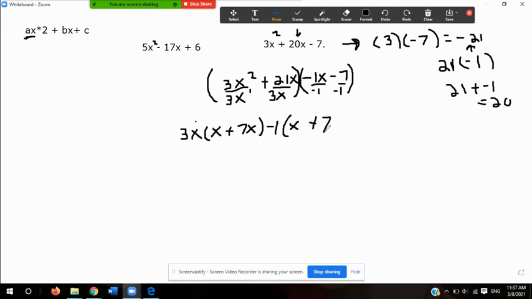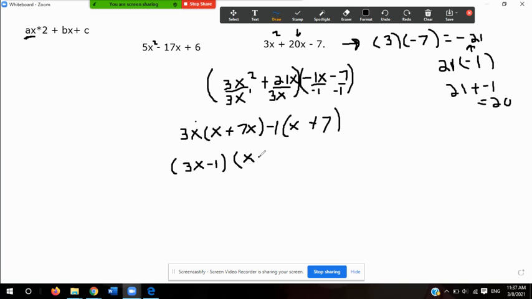Now notice that everything in the parentheses is the same, so the next thing you guys are going to do is just factor everything out, and we're going to say, well, 3x minus 1, which is going to be in our parentheses, 3x minus 1, and what's in my parentheses, which is what I factored out, which is x plus 7.